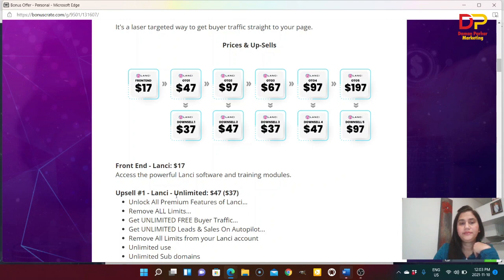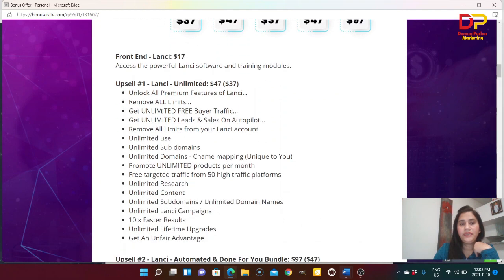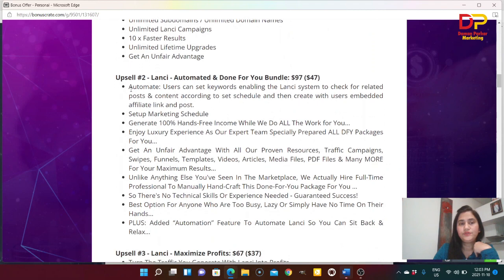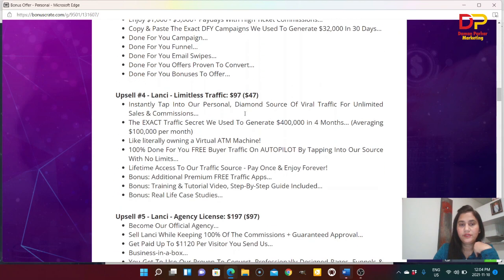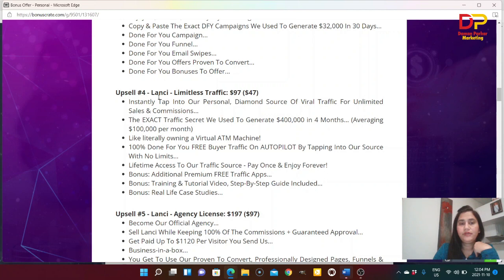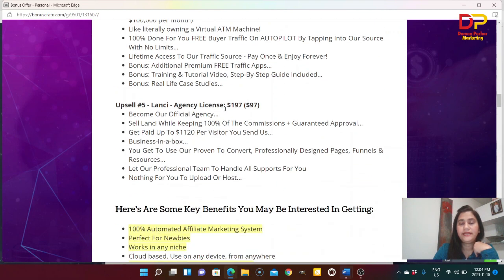And again, these are the upsells. OTO 1 is Lancy Unlimited for $47, but you will get it for $37. OTO 2 is the Lancy Automated Done For You bundle for $97, but you will get it for $47. Upsell number 3, Lancy Maximize Profit for $67, but you're getting it for $37 only. Upsell number 4, Lancy Limitless Traffic for $97, but you will get it for $47. And upsell 5, Lancy Agency License for $197, but you're getting it for $97 only.